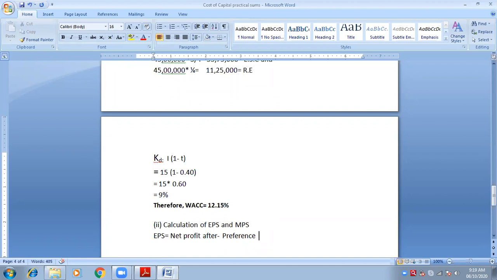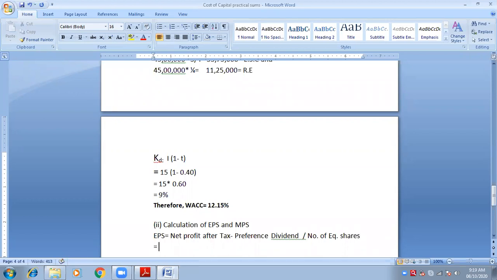Always remember, whatever is net profit left over after paying interest to debenture holders, after paying tax to government, whatever is leftover profit, which is known as net profit after tax, we will first have to give preference to preference shares in the payment of dividend, right? From profits we pay dividend, no? Therefore, net profit after tax, okay. This is net profit after tax minus preference dividend. And now because we want per share, we want earning per share. This is the total earning, net profit after tax minus preference dividend. This is the profit which is left over for equity. But I don't want total profit. I want per share. So divide it with number of shares. Simple. So it would be divided by number of equity shares.